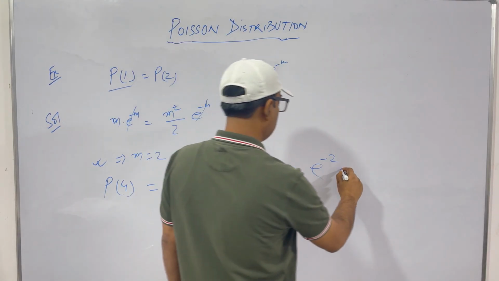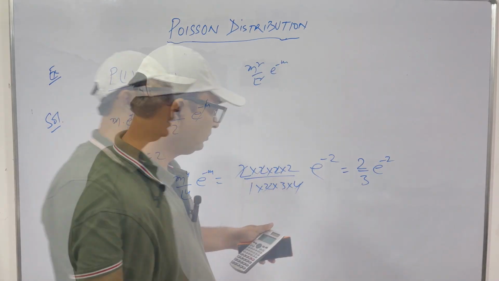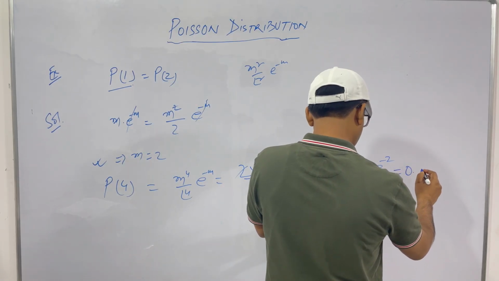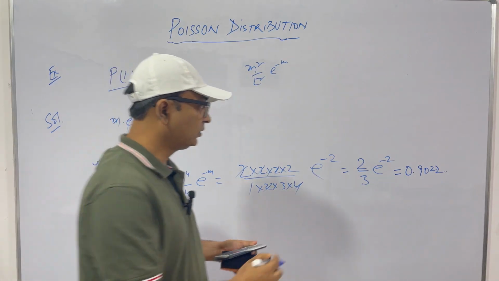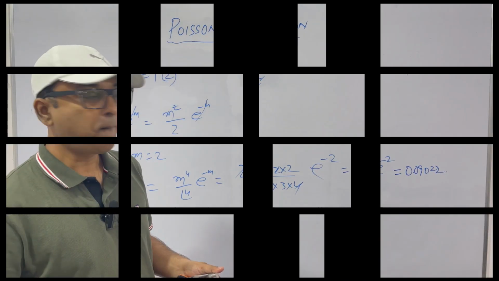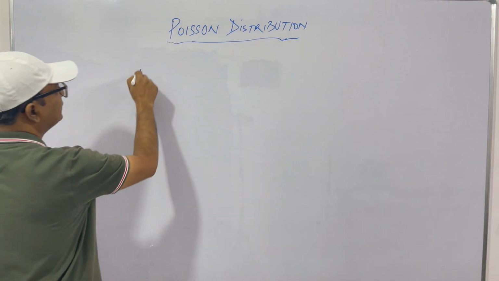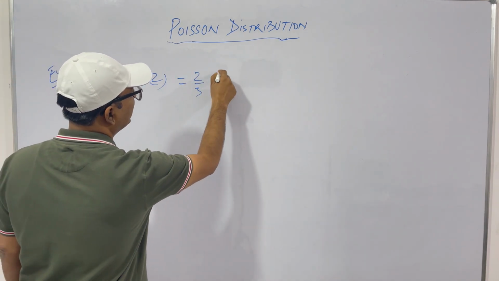So this is 2 by 3 e to the power minus 2. Clear? This comes to 0.09022.